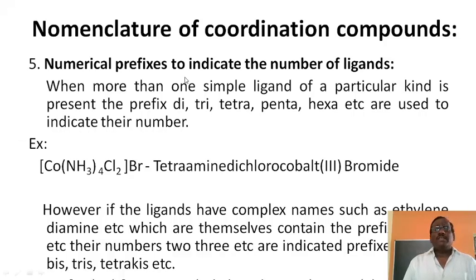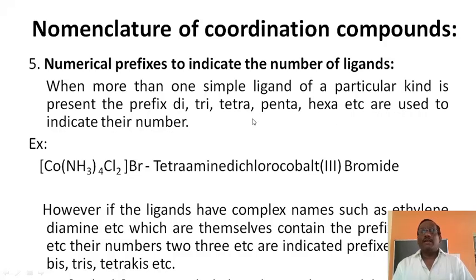Numerical prefixes indicate the number of ligands. If two or more simple ligands of a particular kind are present, the prefixes di, tri, tetra, penta, hexa are used depending on the number.